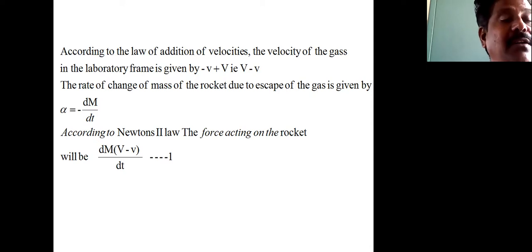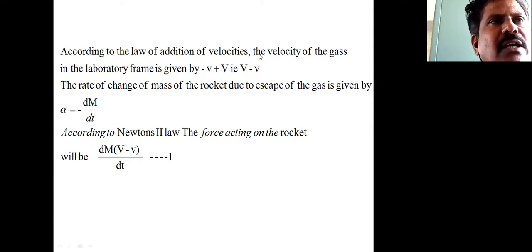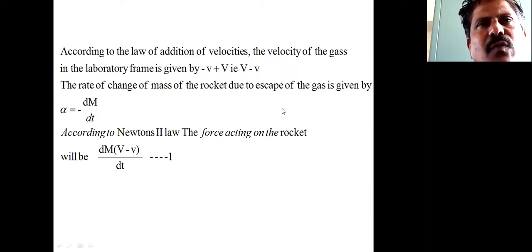Assume the direction of motion of the rocket is in the positive direction, and also assume that the burned gas is expelled, ejected in the backward direction with a velocity small v with respect to the rocket.